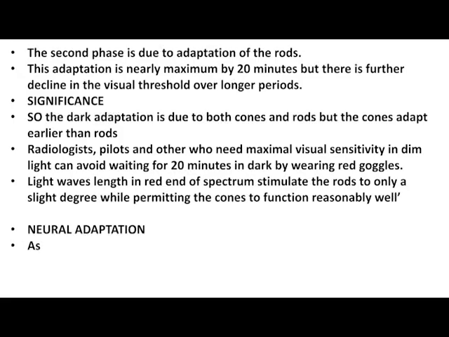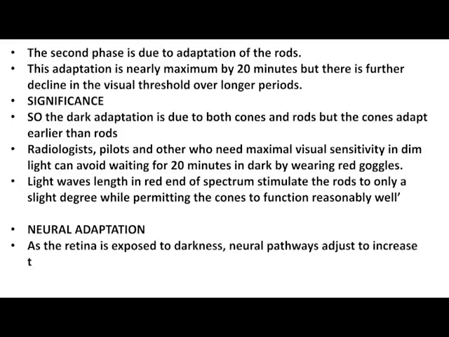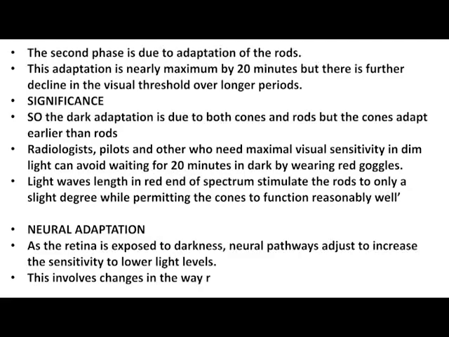Neural adaptation. As the retina is exposed to darkness, neural pathways adjust to increase the sensitivity to lower light levels. This involves changes in the way retinal cells, such as horizontal cells and bipolar cells, process light information, and how the retinal ganglion cells transmit signals to the brain.